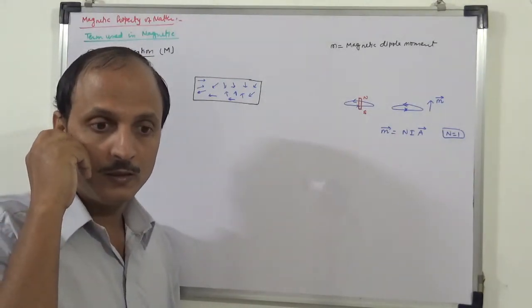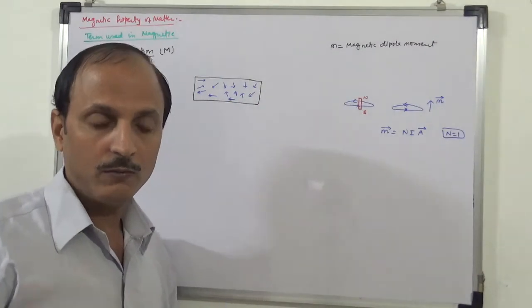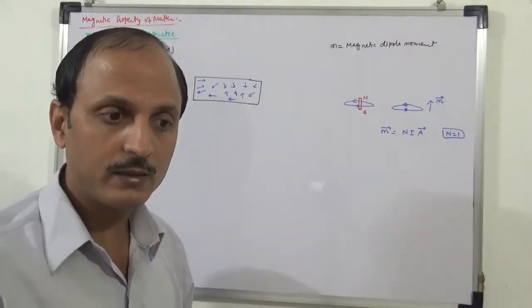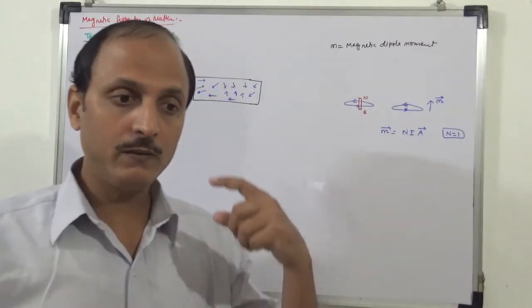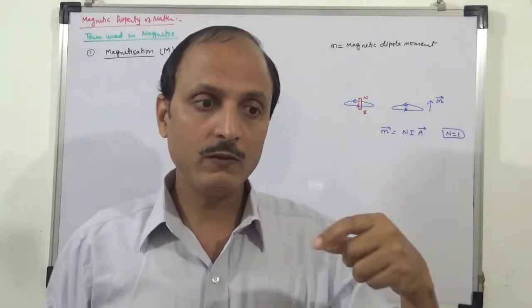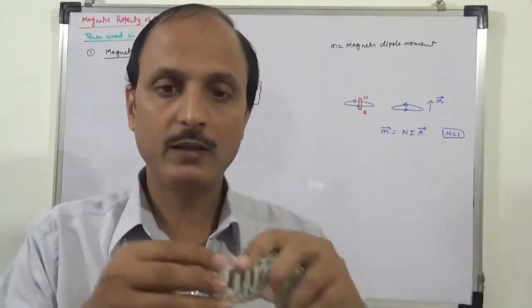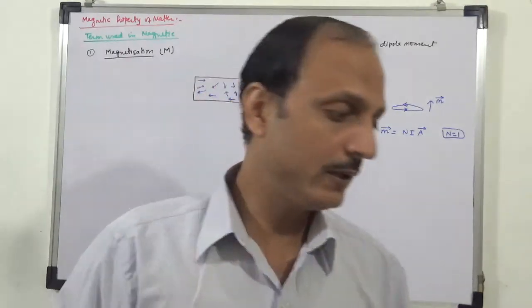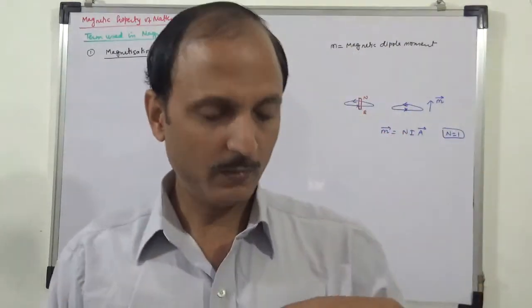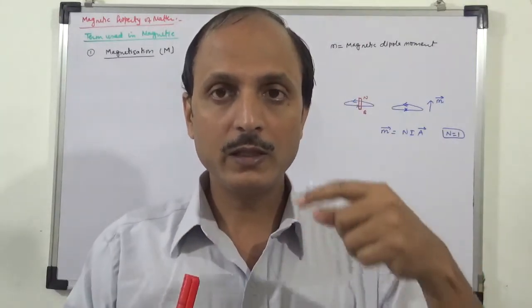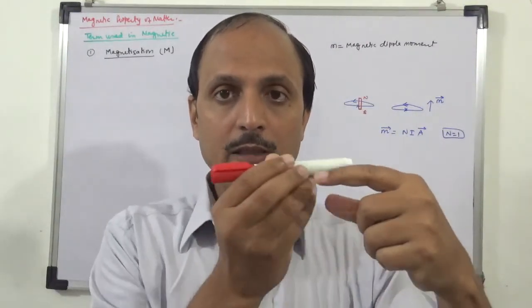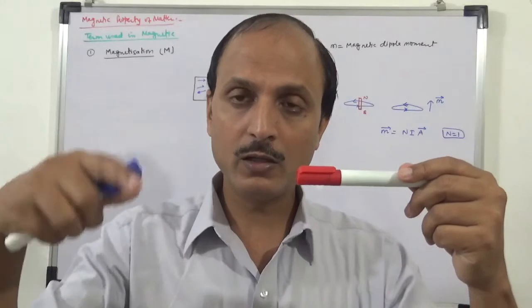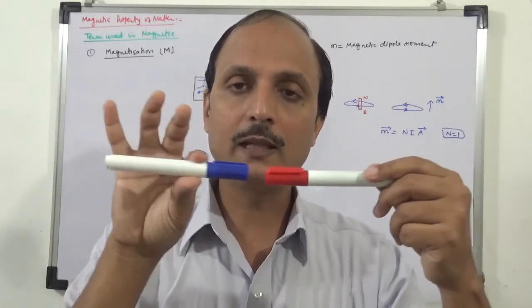But then the question comes: why do not all materials show magnetic nature? Only a few materials show the magnetic nature. The reason is, in most materials, if because of a revolving electron here the magnetic dipole moment is like this, and here also the electron is revolving the other way, the magnetic dipole moment will be opposite, so they will cancel each other.